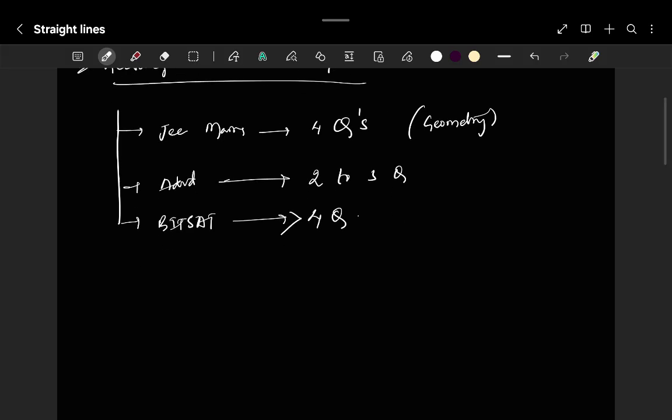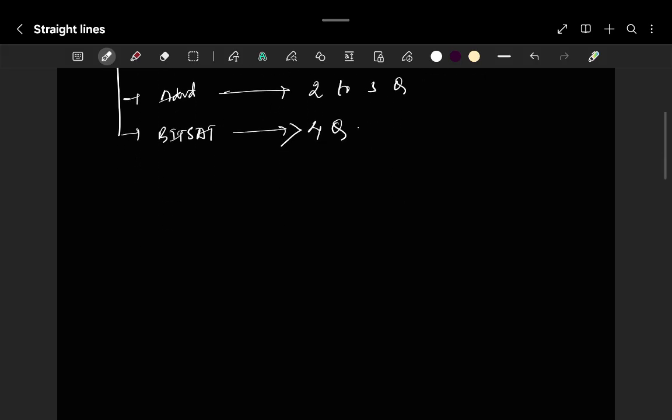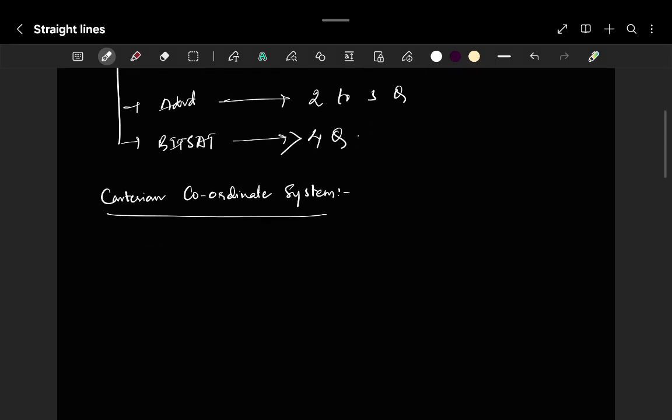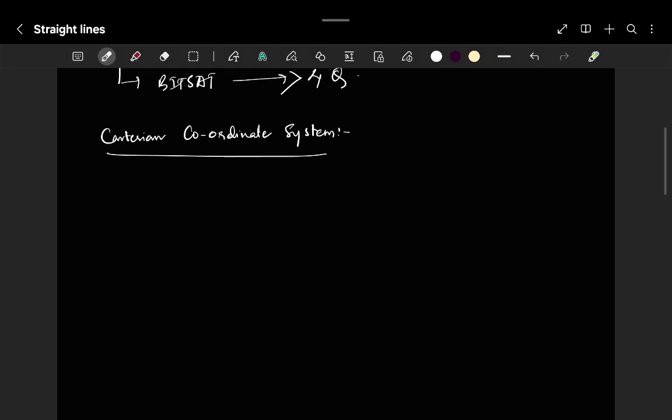Okay, sure. Let's come back to the topic, Cartesian coordinate system. As I already said, it is also the rectangular coordinate system, right? Why do we say that?